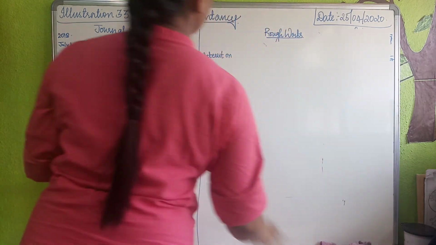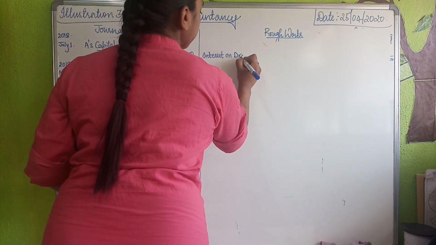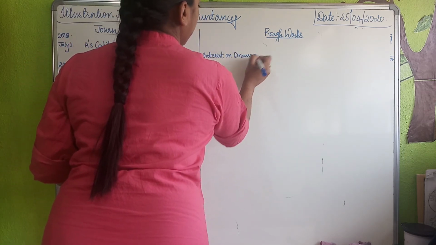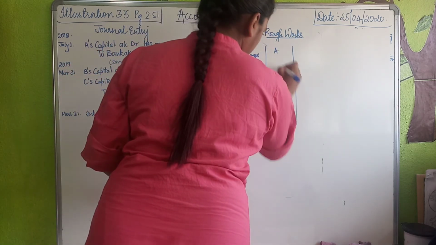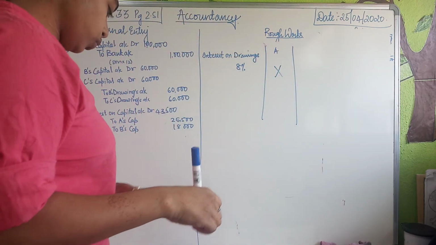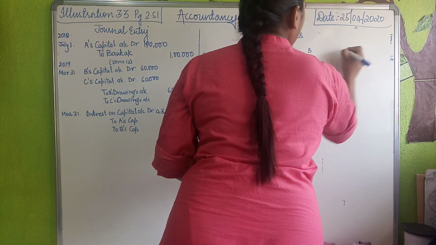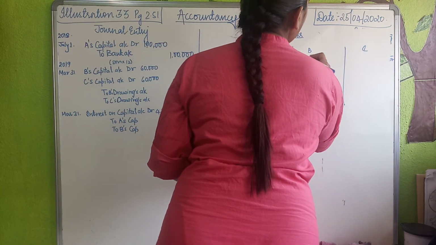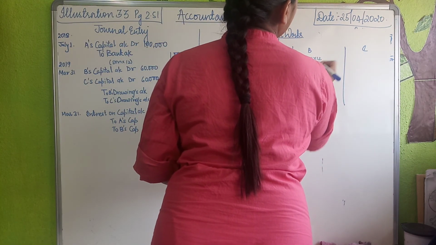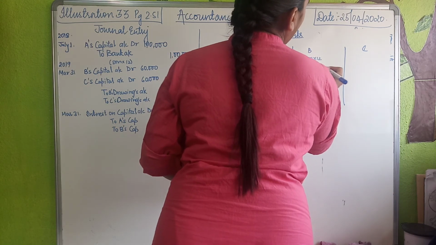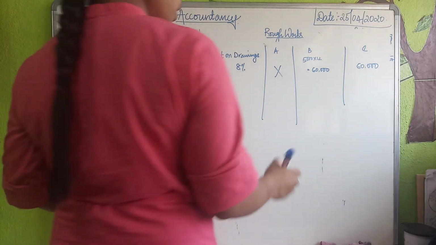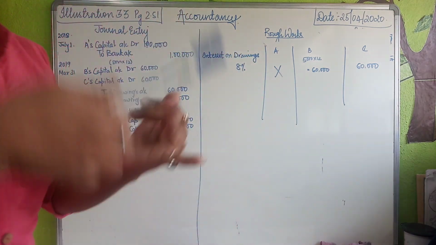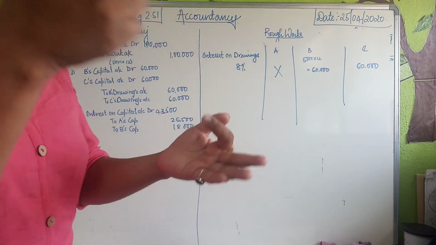My next part of rough work is interest on drawings. That is 8%. As nothing is mentioned for A, I am not going to take A, but I am going to take B and C. B का था 5,000 into 12, that is equal to 60,000, and C has already taken 60,000. बराबर. अब is it drawings, annual drawings, monthly drawings, etc.